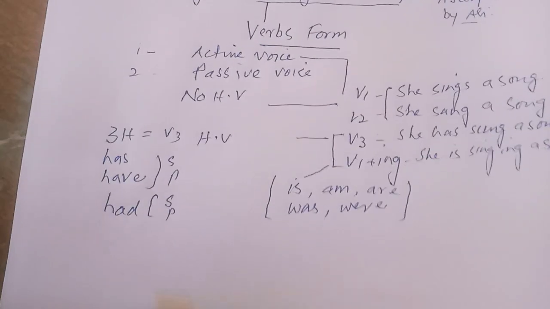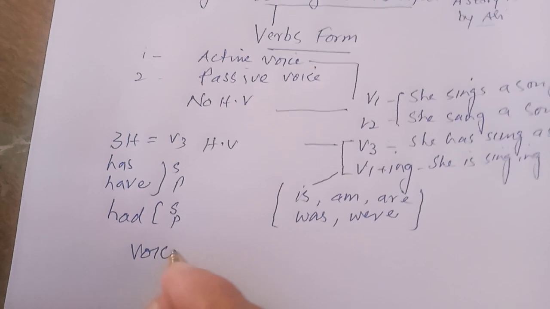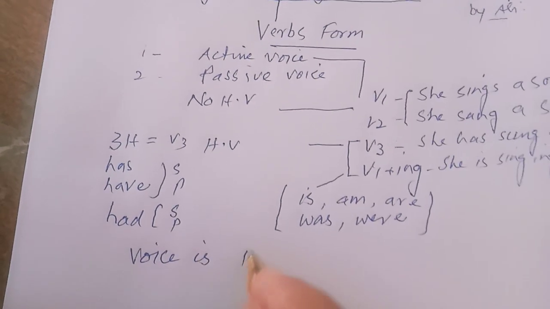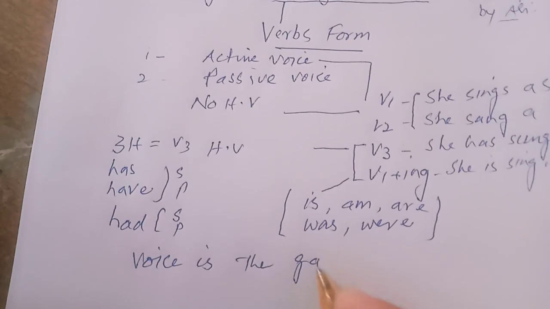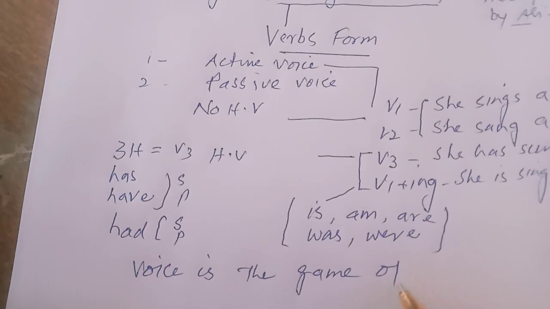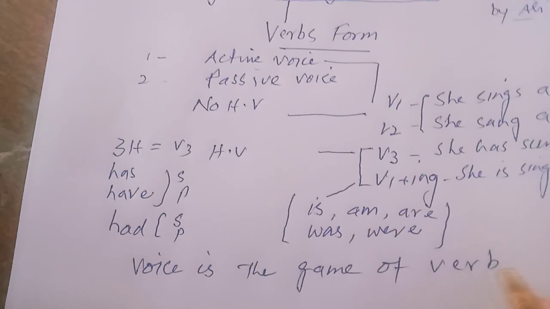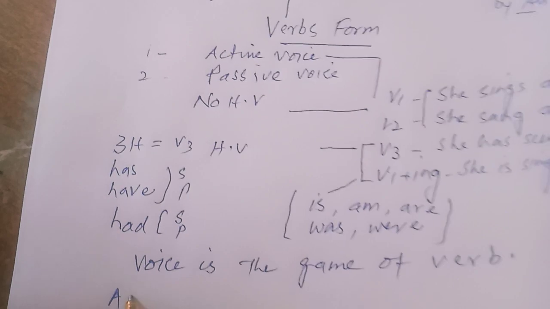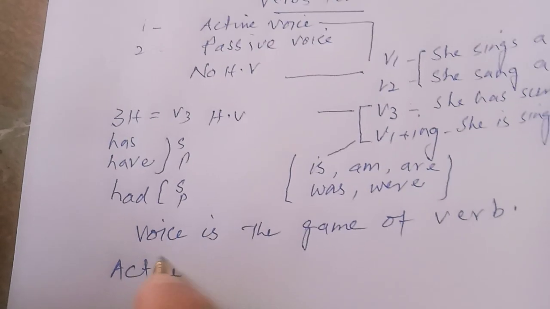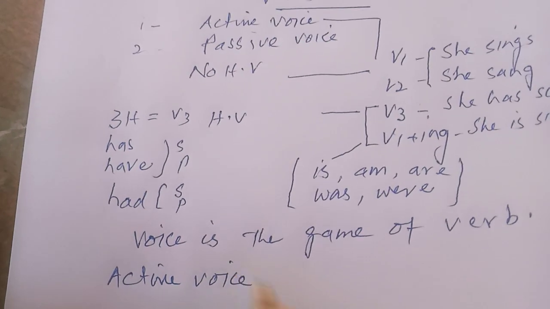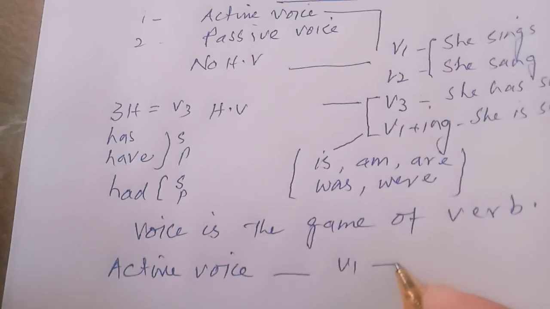Dear students, always remember that voice is the game of verb. The game of verb in the sense that in active voice we can go for the use of V1, V2, V3 and V1 plus ing.